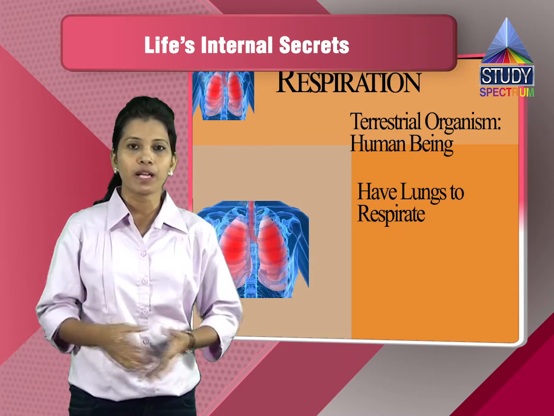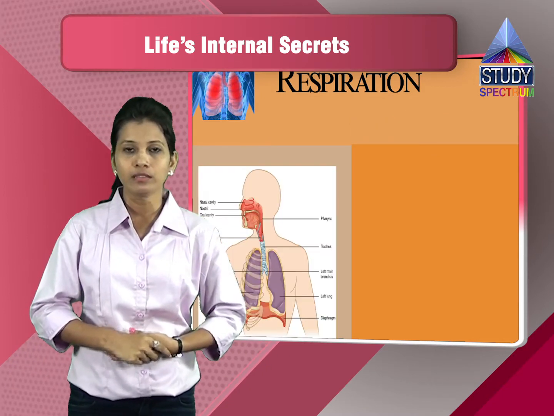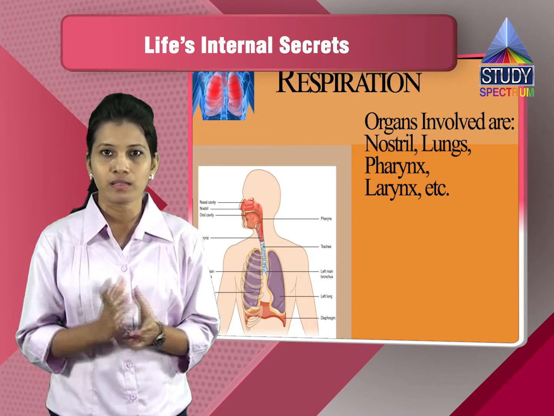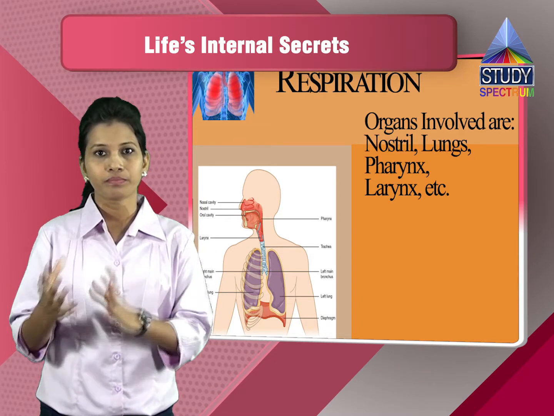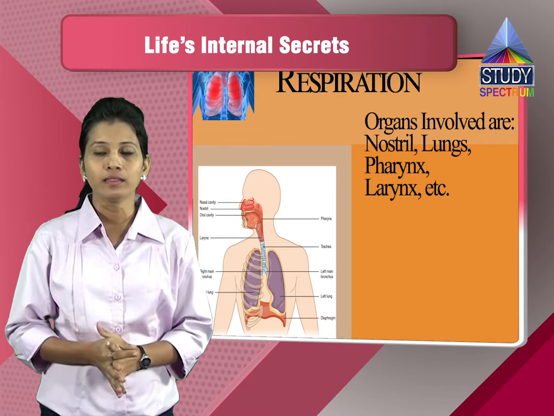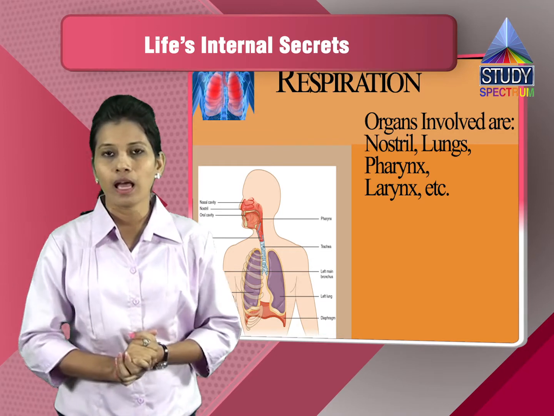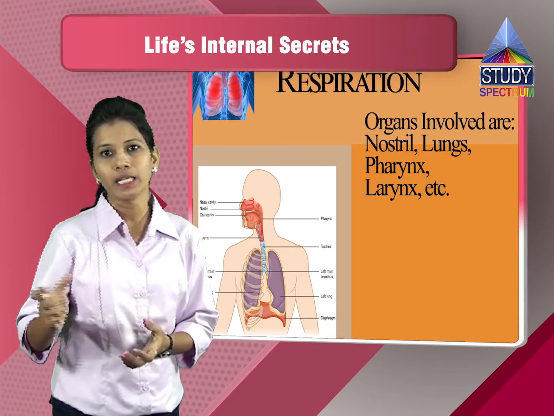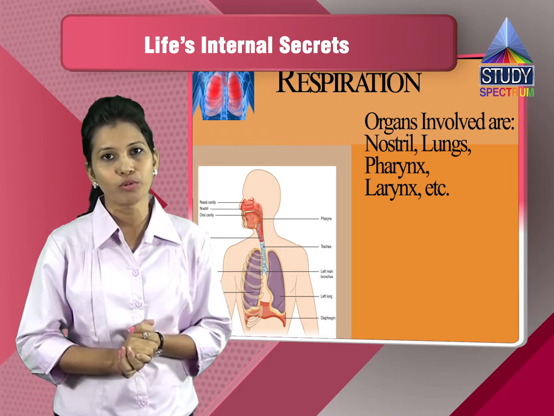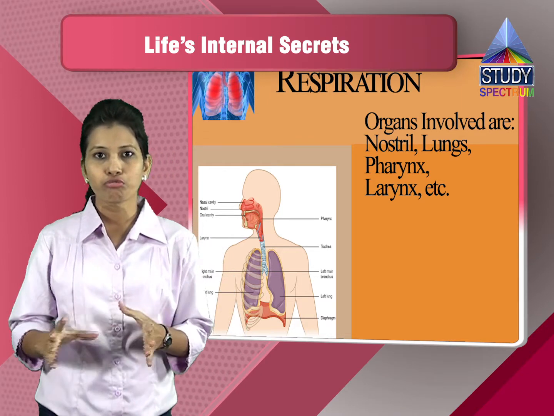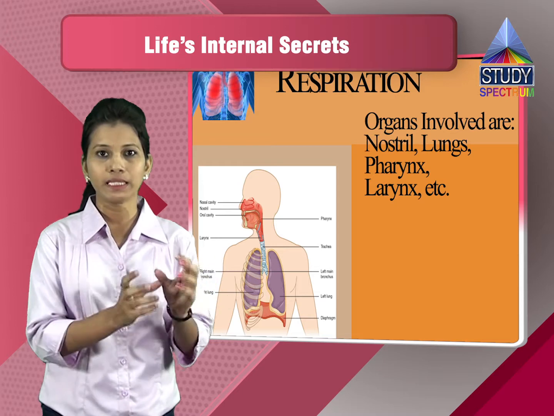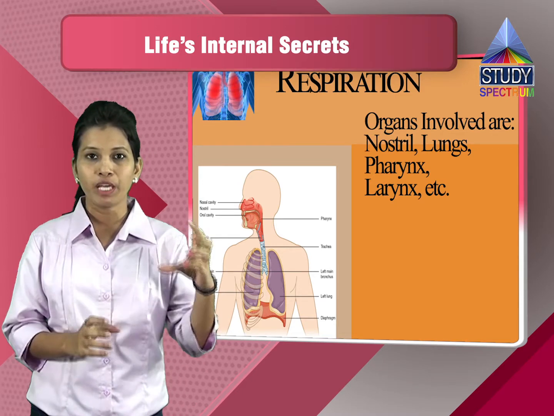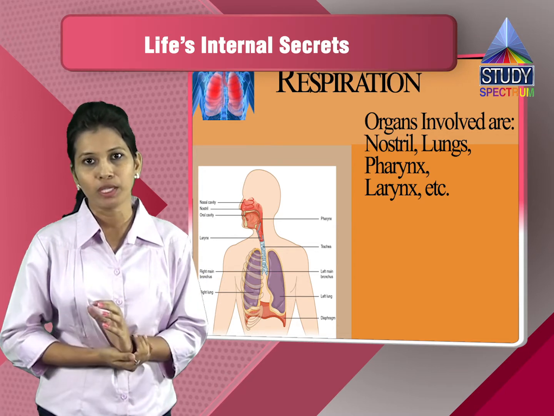So if we see the respiratory system of human beings in detail, the various organs involved in respiration are: first is the nostril, that is the nose, then it goes to the pharynx and into the larynx. Now as I've told you, this larynx is nothing but the windpipe. Through it, air enters into the trachea and then into the bronchi. From the bronchi, it goes to the bronchioles. Bronchioles are nothing but the branches of the bronchi. And then at the base of the bronchioles, we have the alveoli.